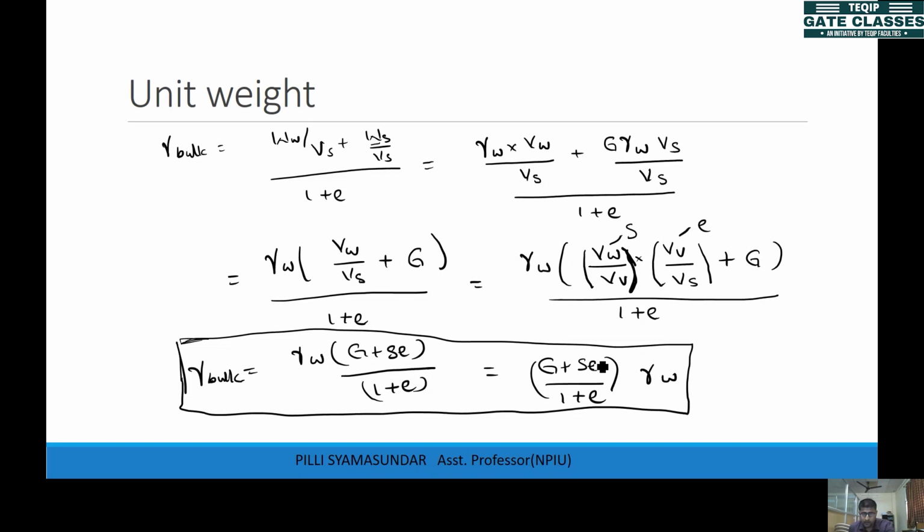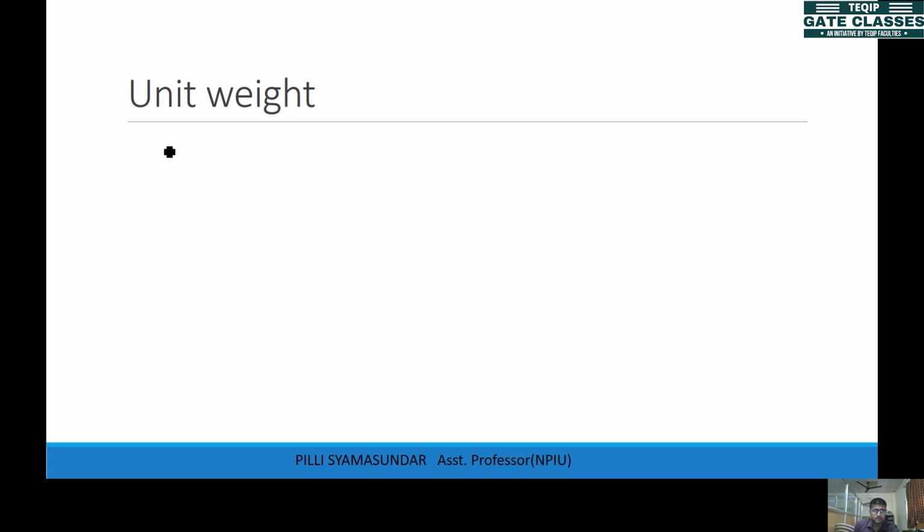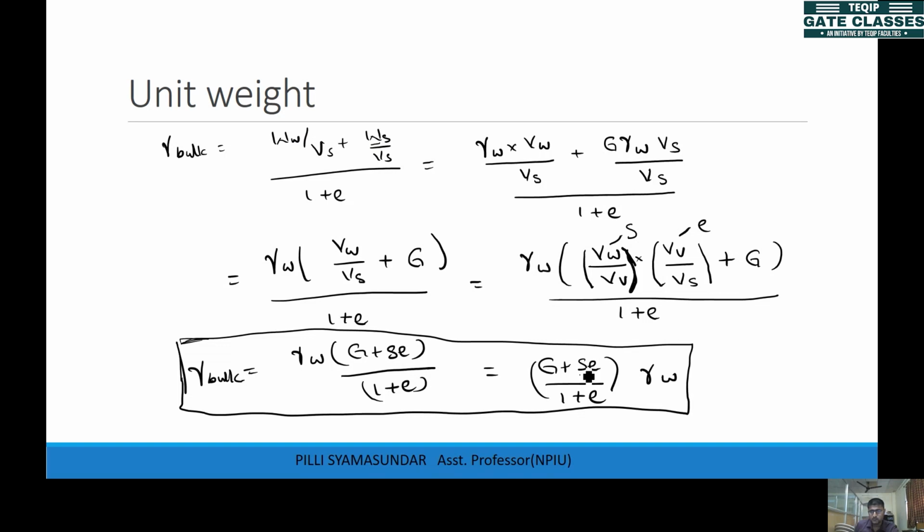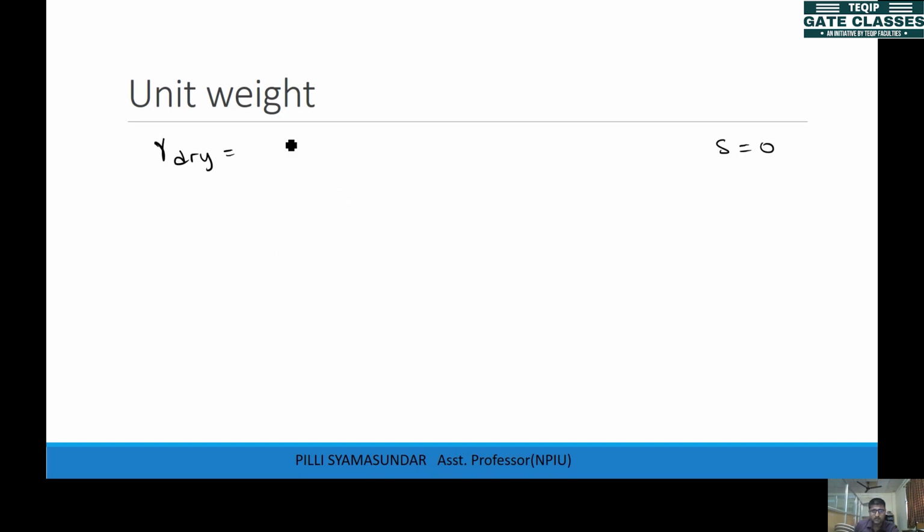Okay. Now one more thing we can do here. So this S depends on the state, right? Now if your soil is in dry state, in which you find out the dry unit weight, what happens to S? There is no water, so degree of saturation is 0. So this equation turns into G, S is 0, so the second term will not be there. So G gamma W by 1 plus E. This is gamma dry.